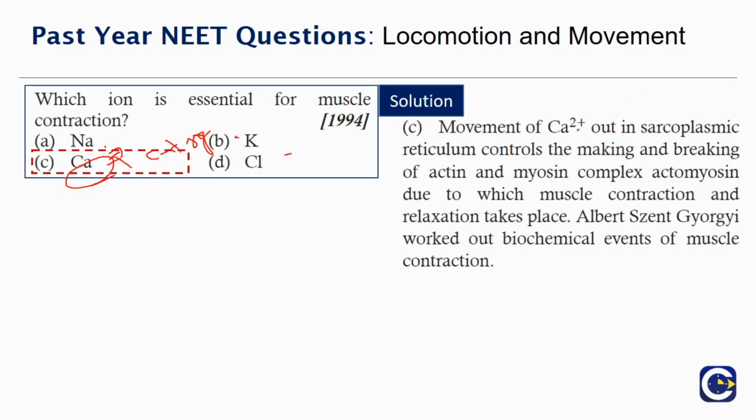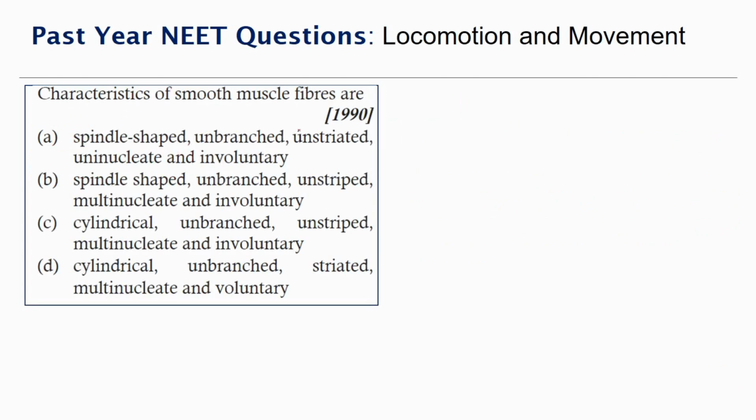Movement of Ca2+ out of the sarcoplasmic reticulum controls the making and breaking of the actin and myosin complex, actomyosin, due to which muscle contraction and relaxation takes place. Albers and Gairogi worked out the biochemical events of muscle contraction. So this is not needed. Let's move on to the next question.